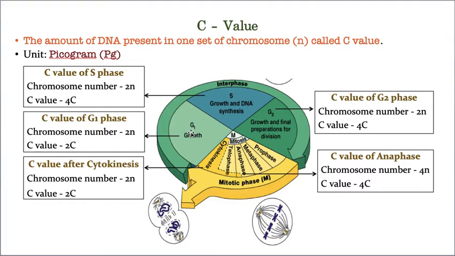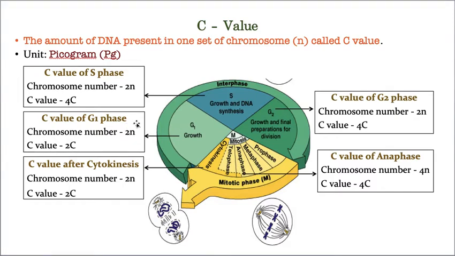When the normal cell undergoes meiosis, these cells convert into haploid gametes. Okay, now I'm talking about the normal cell, so it is obviously diploid. Diploid means two sets of chromosomes, so chromosomes are 2n. Here n means a set of chromosomes. Every set of chromosomes will be represented as n. How many sets of chromosomes will be there in a diploid cell, you tell me? That is two sets, so here 2n. Hope you got my point.